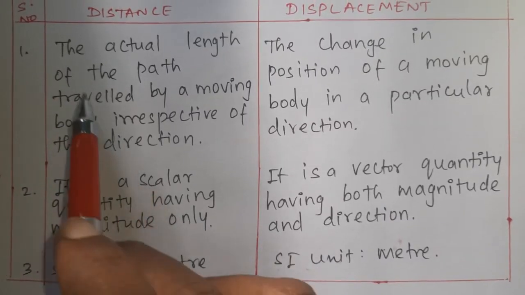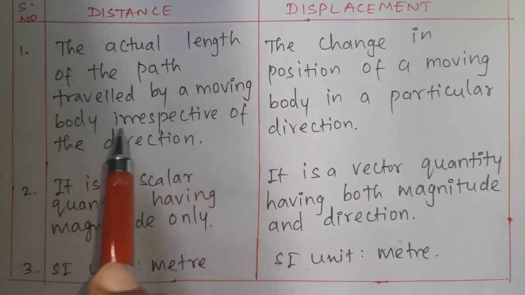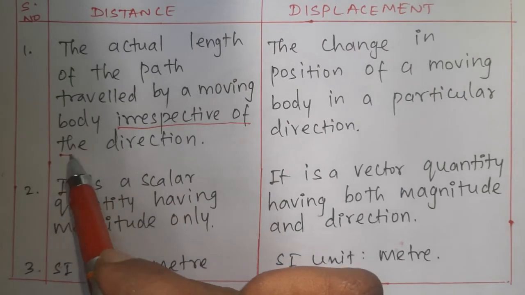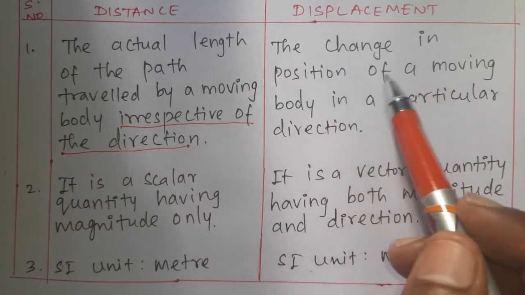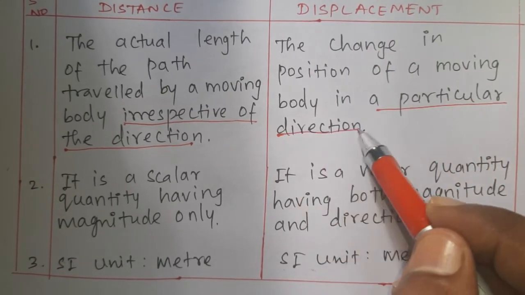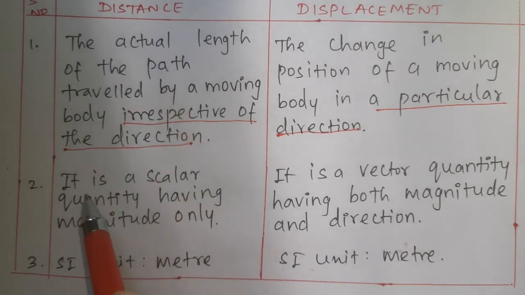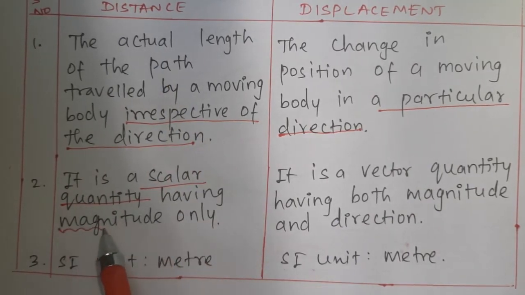Distance is the actual length of the path traveled by a moving body irrespective of the direction. Displacement is the change in position of a moving body in a particular direction. Distance is a scalar quantity. Scalar means it has only magnitude.